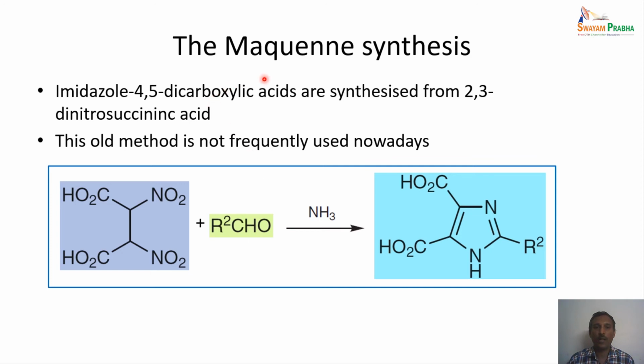The next one is the McQueen synthesis. In this case, imidazole 4,5 dicarboxylic acids are synthesized from 2,3-dinitrosuccinic acid. The 2,3-dinitrosuccinic acid is shown here. When reacted with an aldehyde in the presence of ammonia, it leads to the formation of a substituted imidazole. Here we have the 4,5 positions substituted with carboxylic acid units, so this is a dicarboxylic acid. But this is a very old method and it is currently not frequently used.